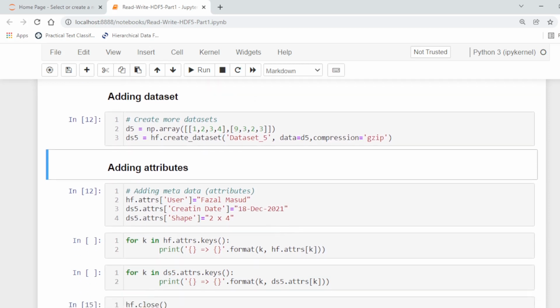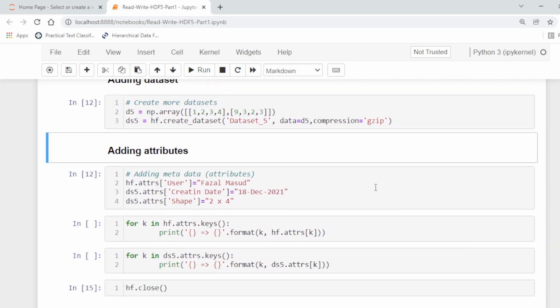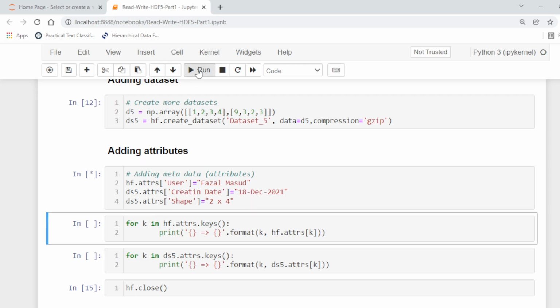Similarly, we can add attributes for description. For example, here we are adding attributes to the file itself, to the file my HDF, user. This is the username, and then we add attributes to the data set 5, creation date and its shape, for example. So we can add the attributes in this way, which will describe, and we can get information about the existing files or attributes.